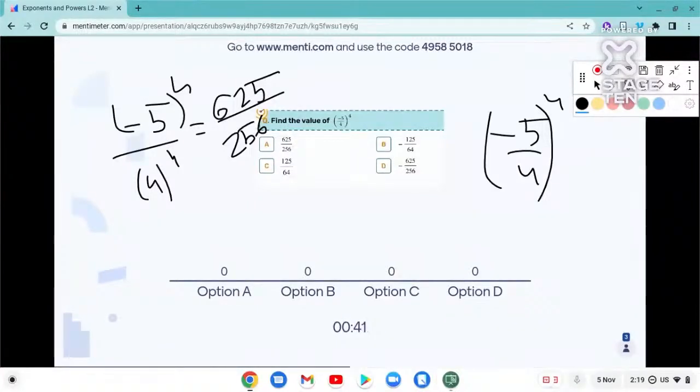Alright. Okay. 40 more seconds remaining. I already told you which is the right answer. Option A is correct over here. You can solve it and mark it then.